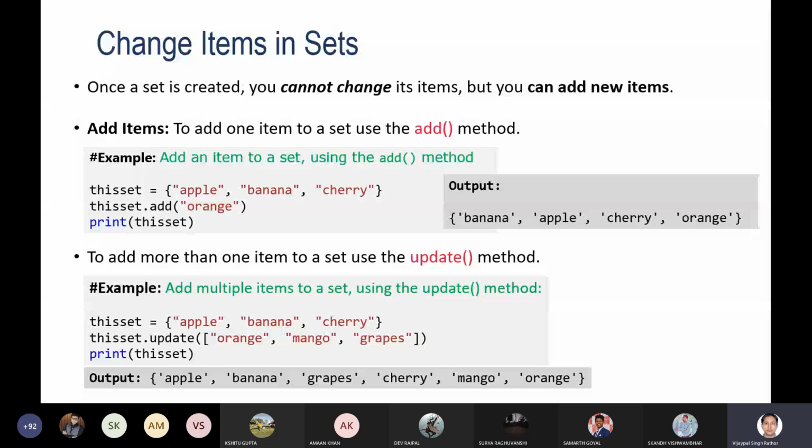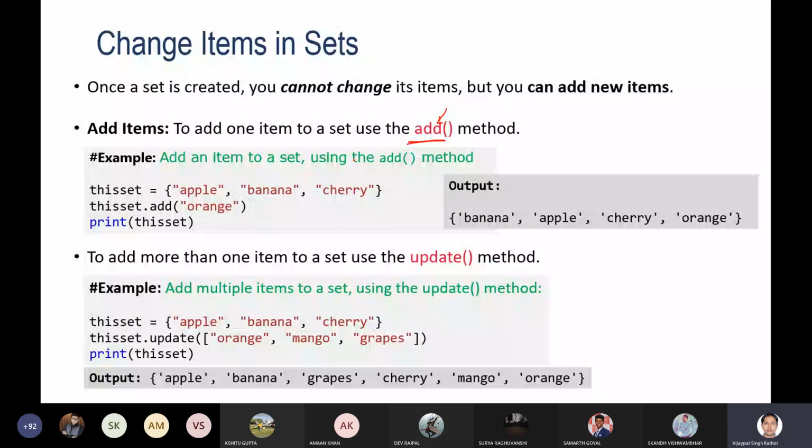Okay, so here you can do this using the add method. One orange element will be added. Now if you print, you will get 4 items, or if you get the length, it will print 4 also.